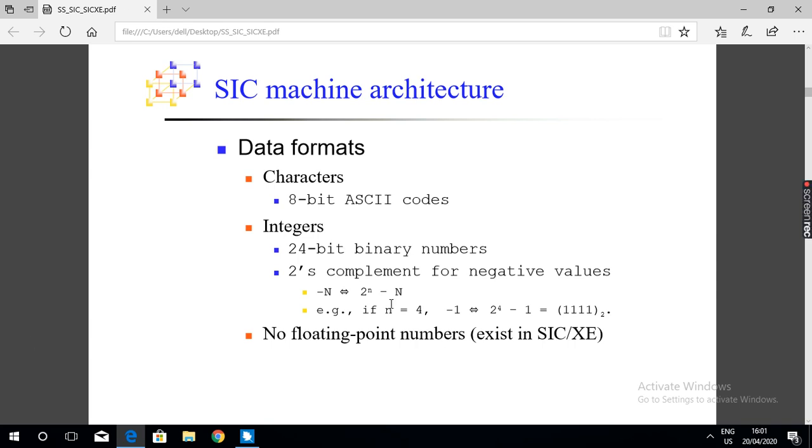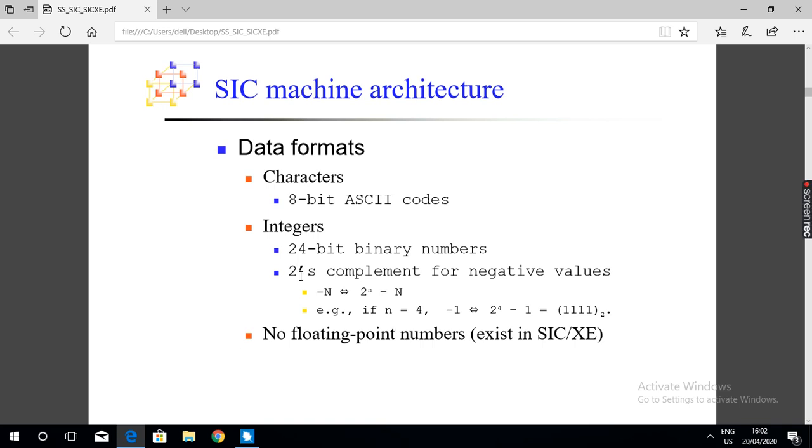So how are negative numbers stored? Negative numbers are stored as the 2's complement of a binary number.